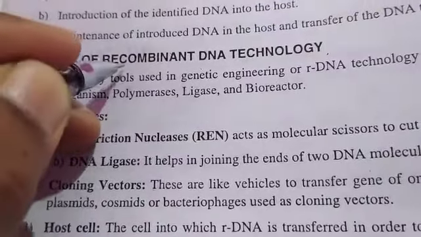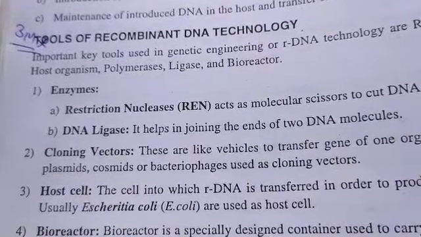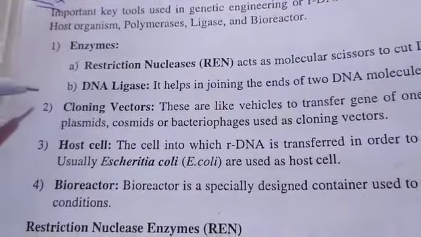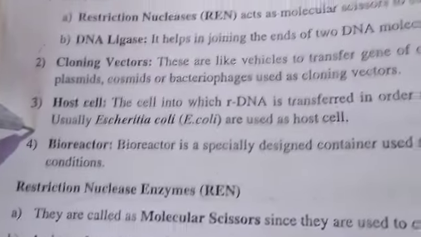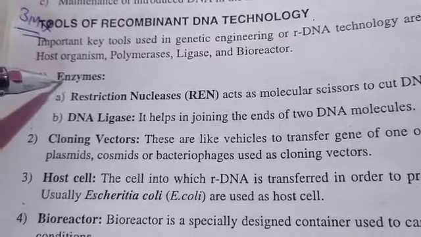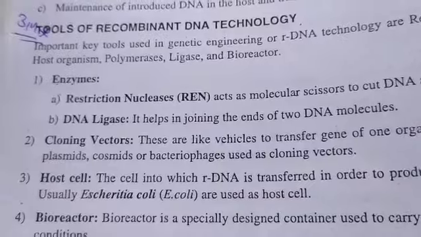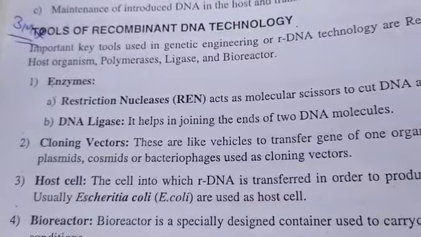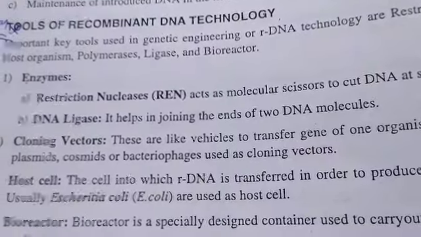Tools of rDNA technology. What are the tools we can see? Enzymes, cloning vectors, host cell, bioreactors. Let us see this. Enzymes are made up of amino acids, and they are going to cut your DNA molecule.